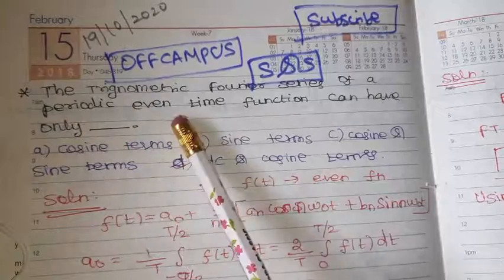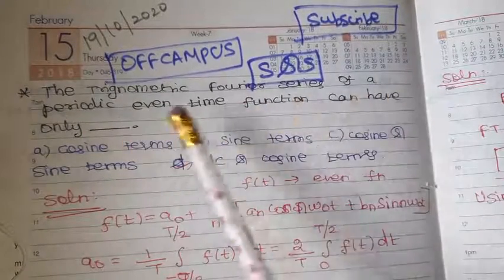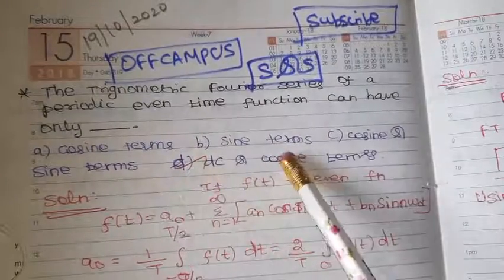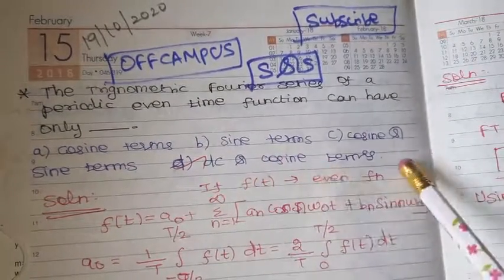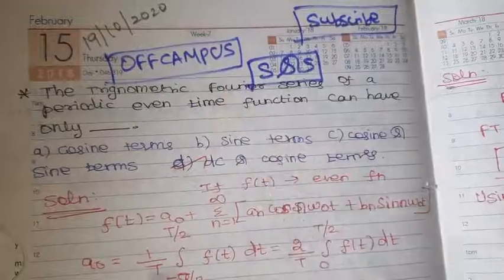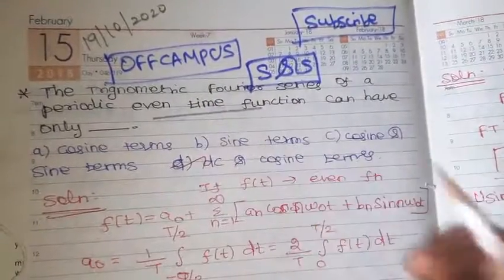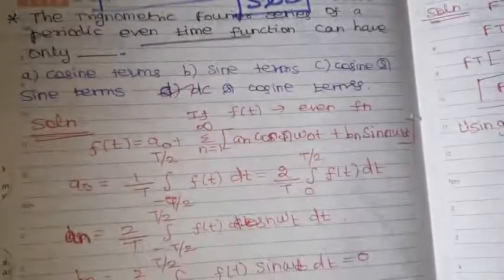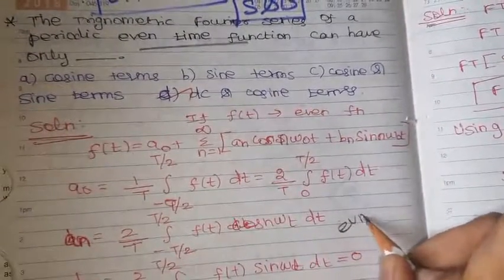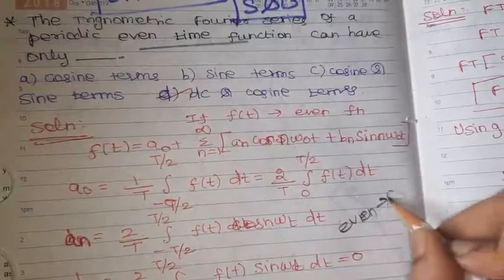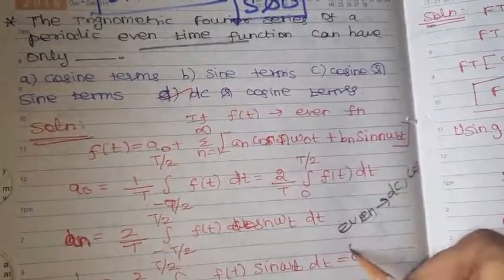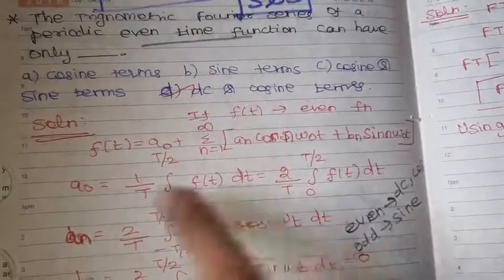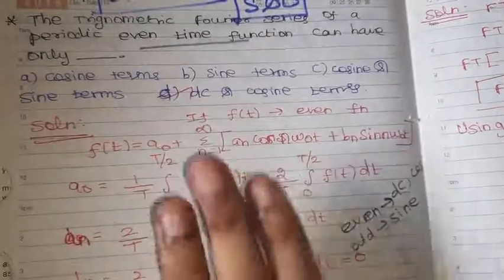First question: the trigonometric Fourier series of a periodic even time function can have only cosine terms, sine terms, cosine and sine terms, or DC and cosine terms. So, the trigonometric Fourier series of a periodic even time function can have only DC and cosine terms. An even function has DC and cosine terms, whereas an odd function has sine terms alone. This is the general format of the trigonometric Fourier series.